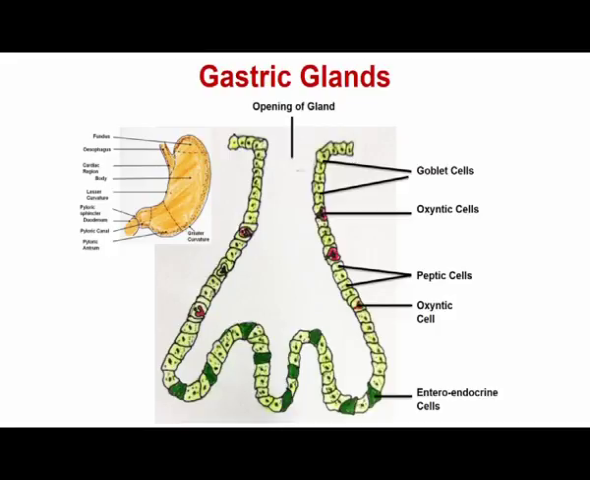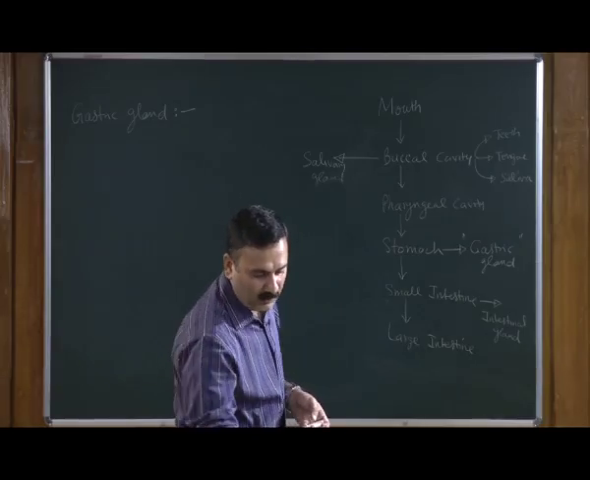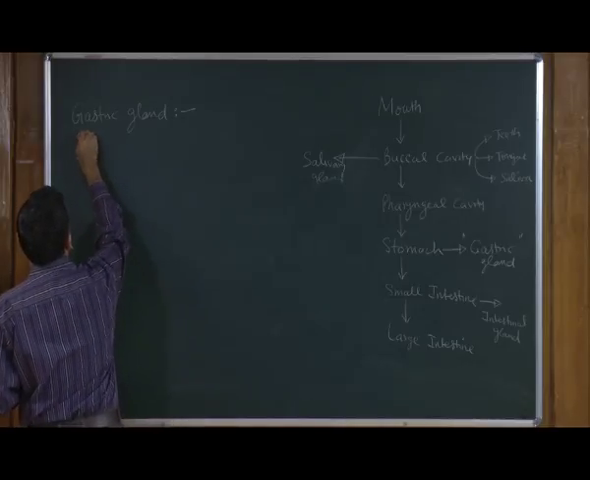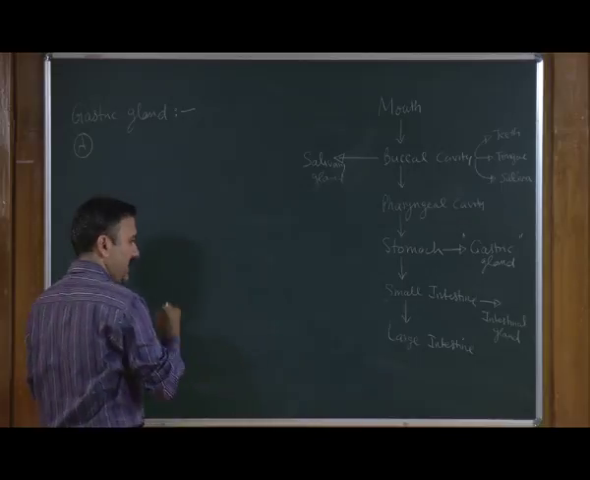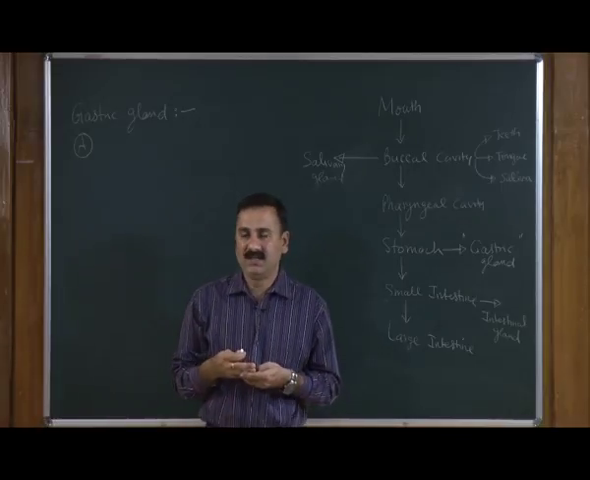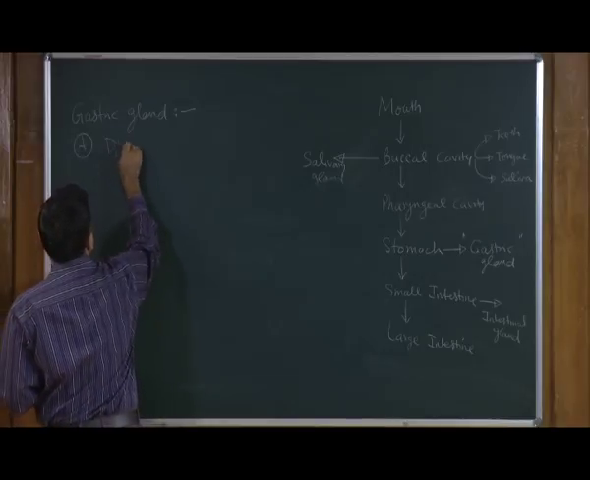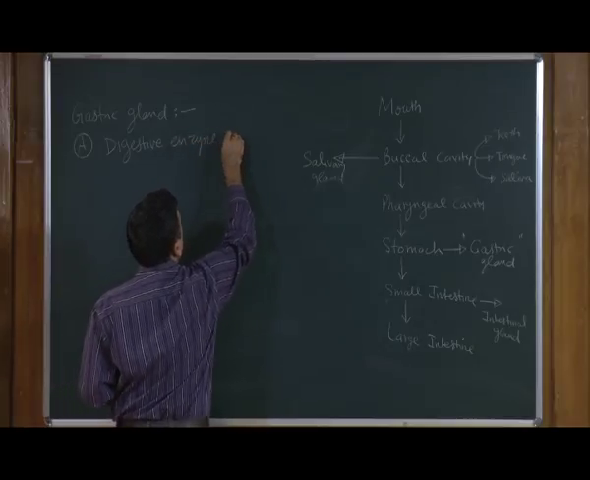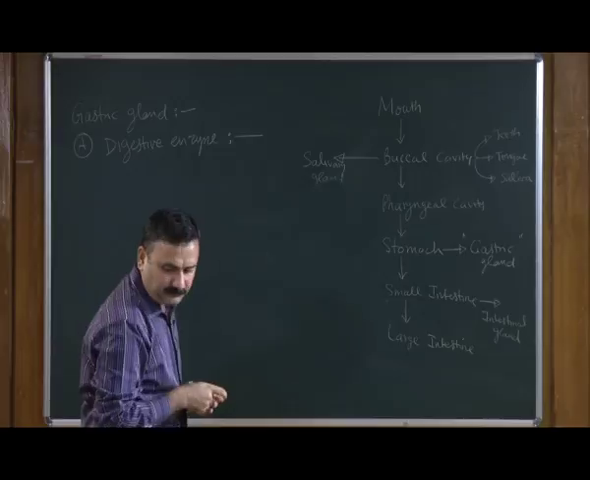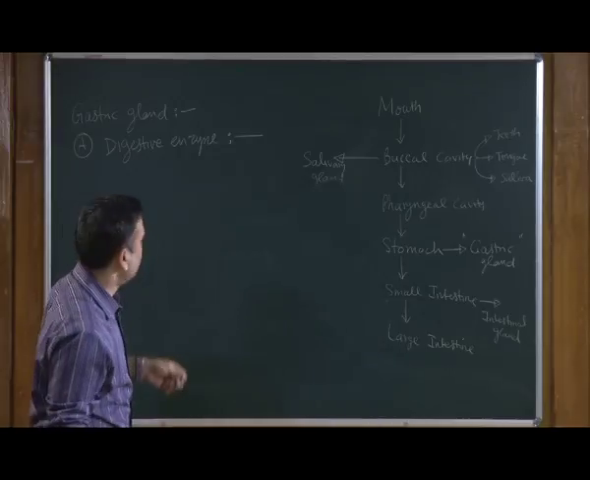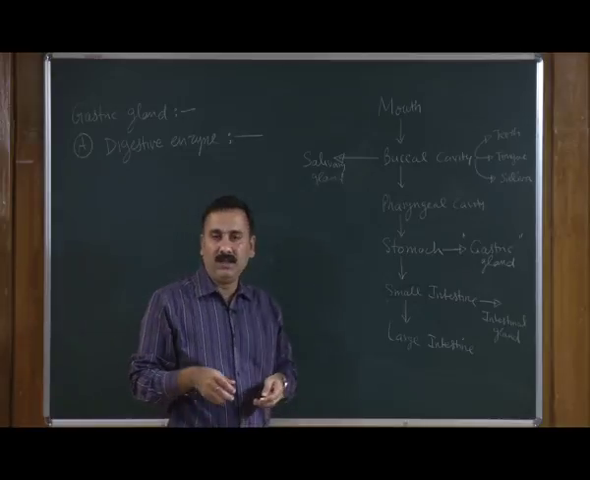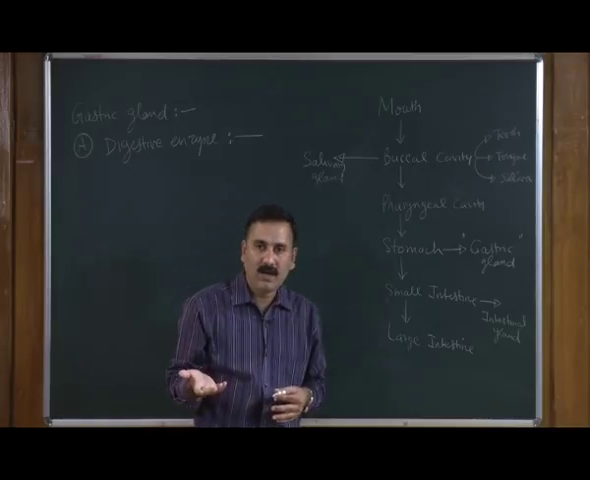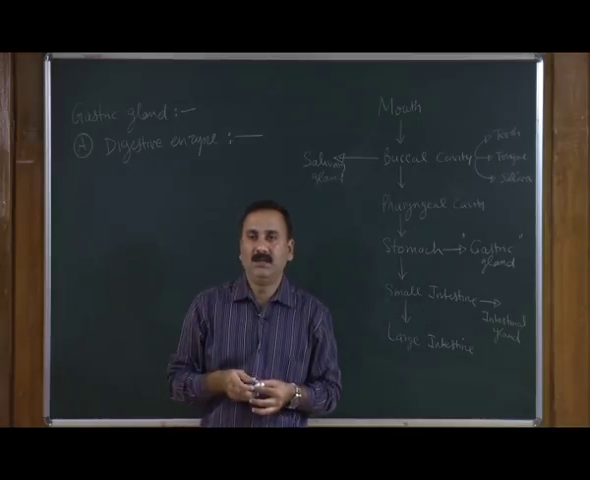Now, we will discuss the different functions of the gastric glands. The function of the gastric glands can be divided into two parts. A: we have discussed that the gastric glands secrete a large quantity of digestive enzymes, so this is related to the function done by the digestive enzymes. Most of the digestive enzymes secreted by the peptic cells in the stomach are required to digest the food material.